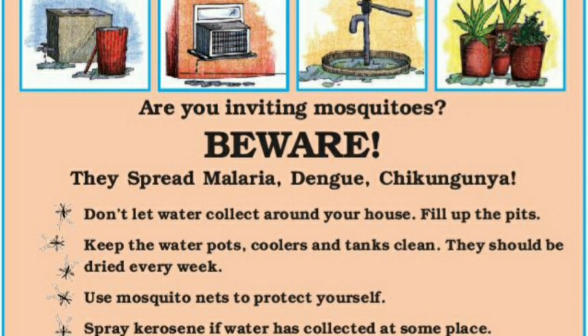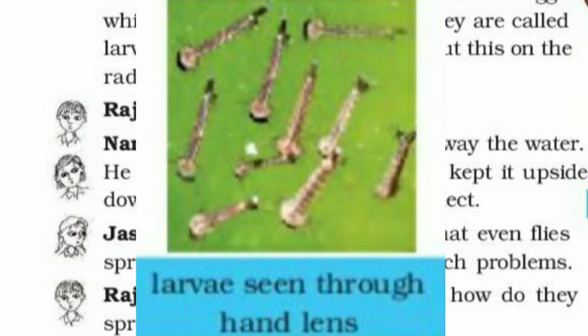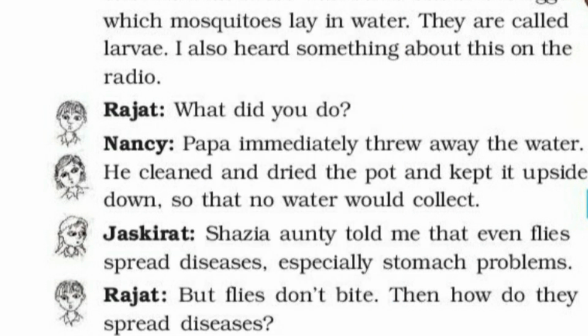Rajat: The poster says something about larvae. What are those? Then Nancy replied, they are baby mosquitoes, but they don't look like mosquitoes at all. Are they? Where did you see them? Then Nancy: There was an old pot lying behind our house. It was full of water for some days. When I looked there, I saw some tiny thread-like grey things swimming. I was surprised when Mummy told me that these had come out of the eggs, which mosquitoes lay in water. They are called larvae.